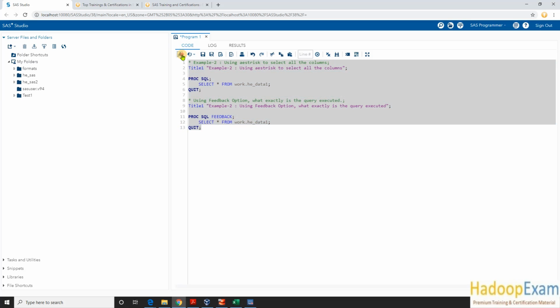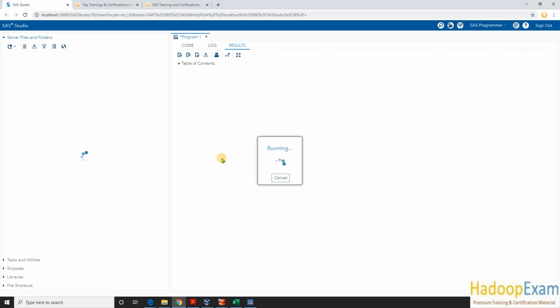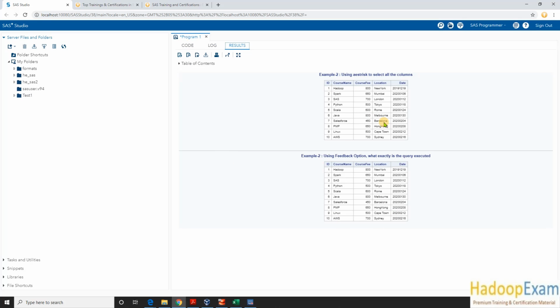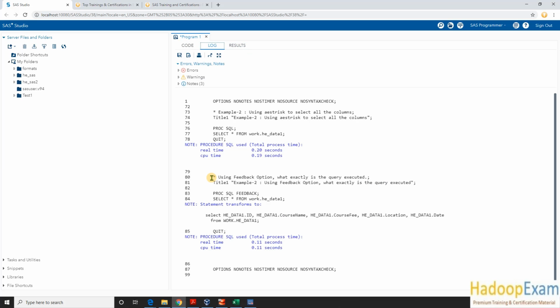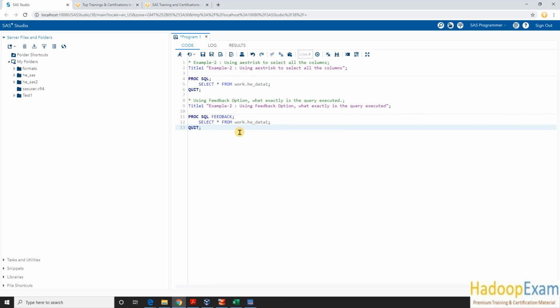So let me run it, and you can see the output is the same, but feedback will tell you what query has been submitted. In the log you can see the query that was submitted to the SQL processor. Your select star from work.he_data1 query has been changed to something like this. Let me copy and paste it over here so it is easy to understand.